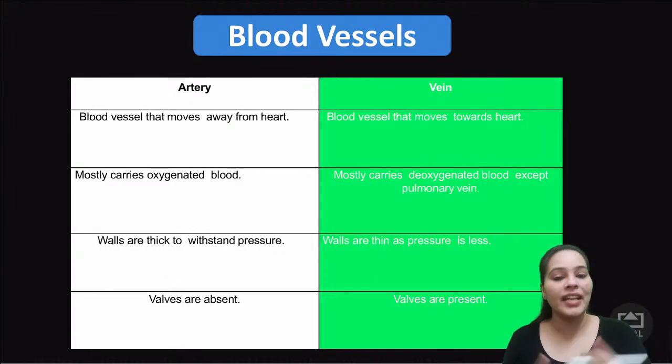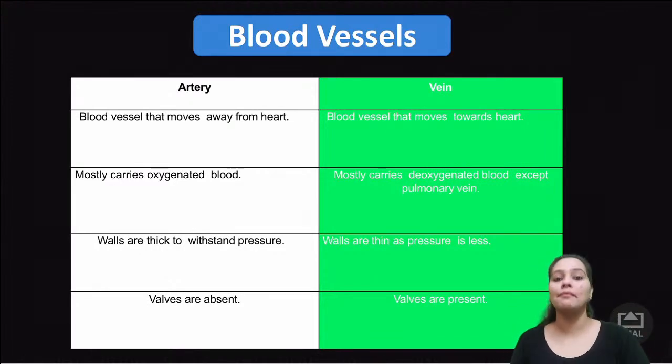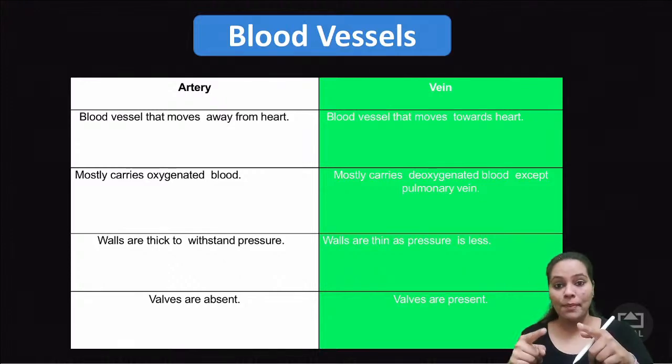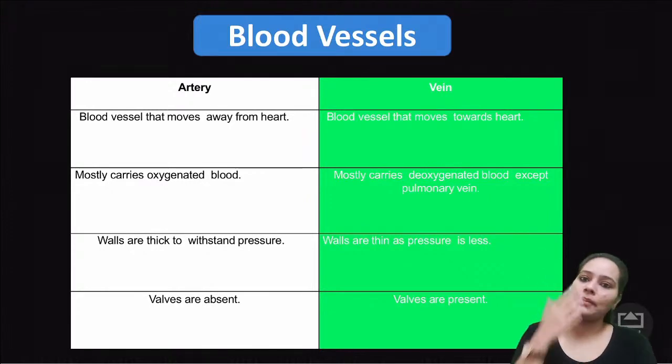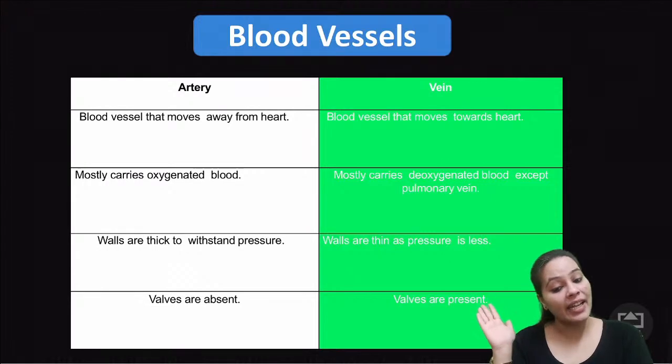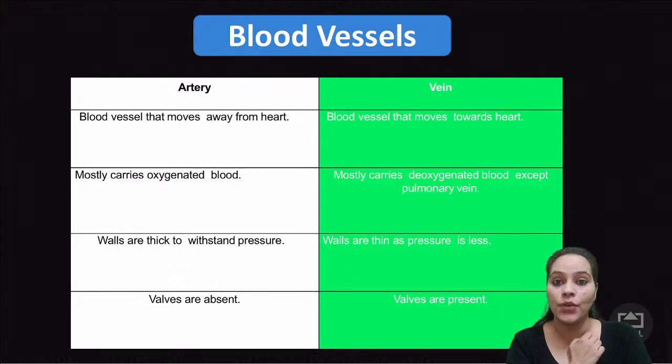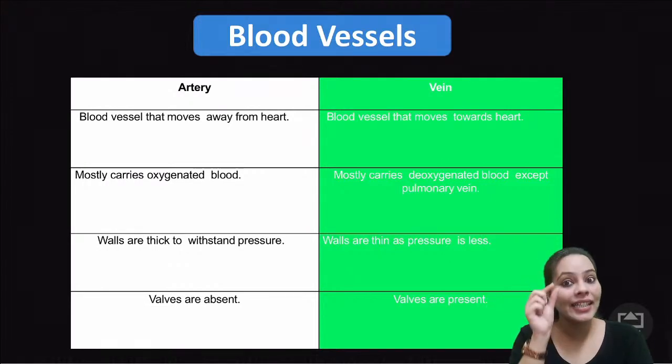Now you can just read all the points. I'll just repeat. Blood vessels are the kind of tubes like arteries and veins. In between is present the capillaries, where exchange of material takes place. Arteries always carry blood away from the heart. Veins always carry blood towards the heart. Arteries are thick walled, veins are thin walled.